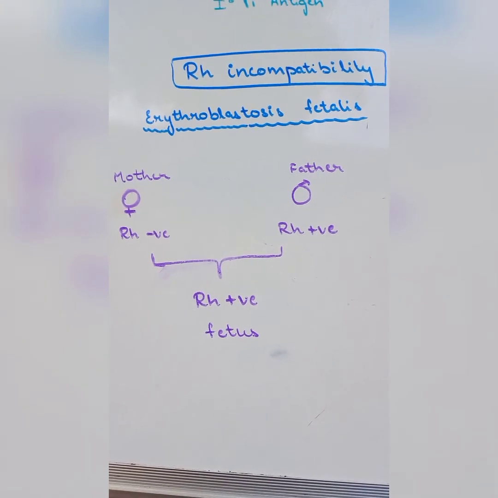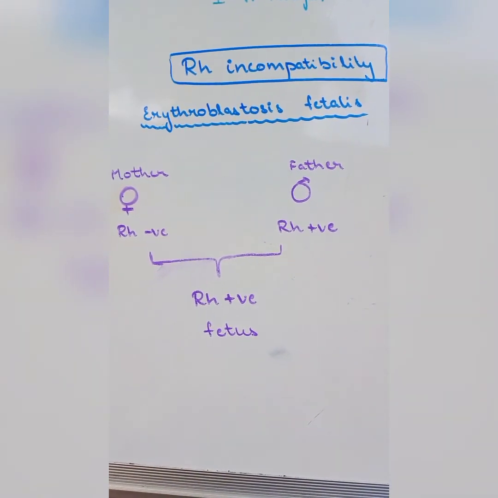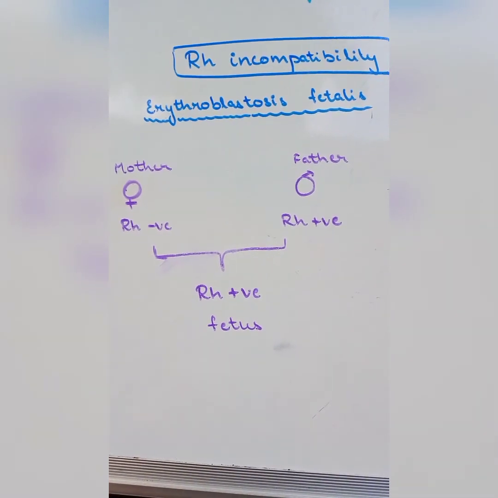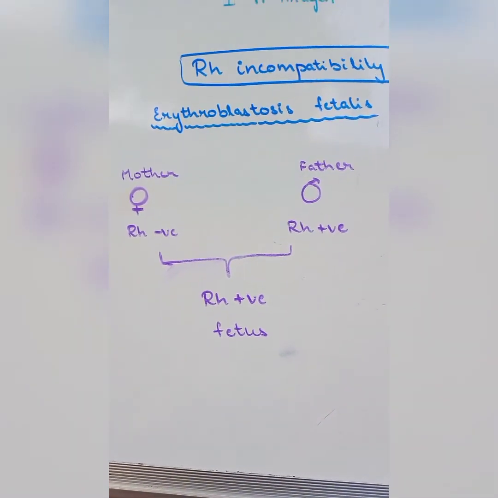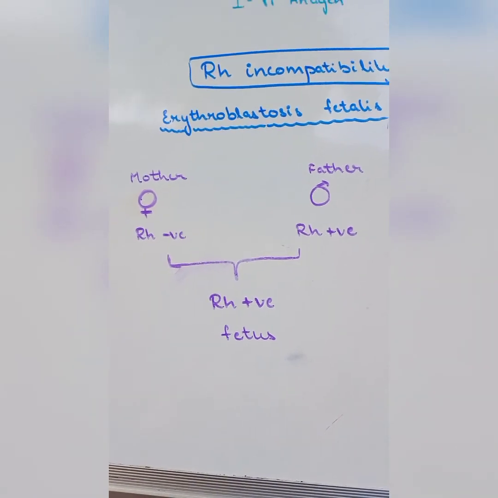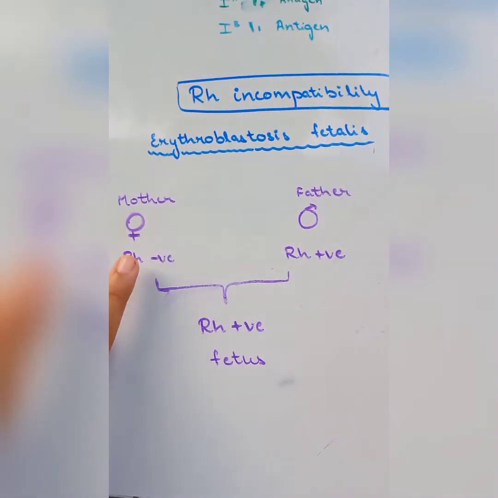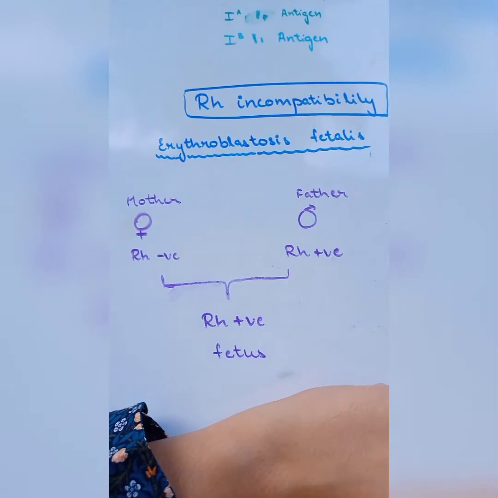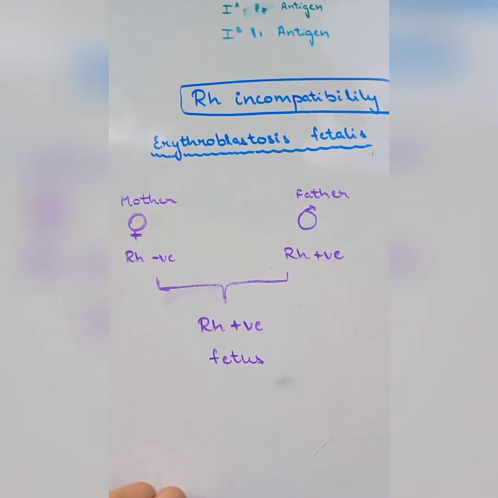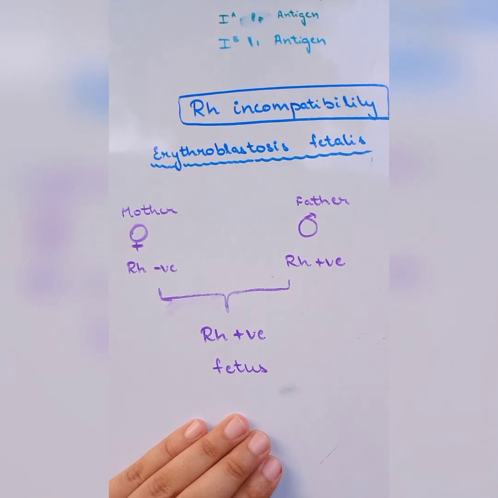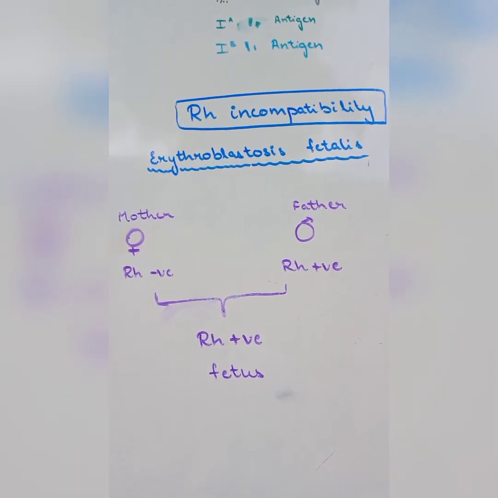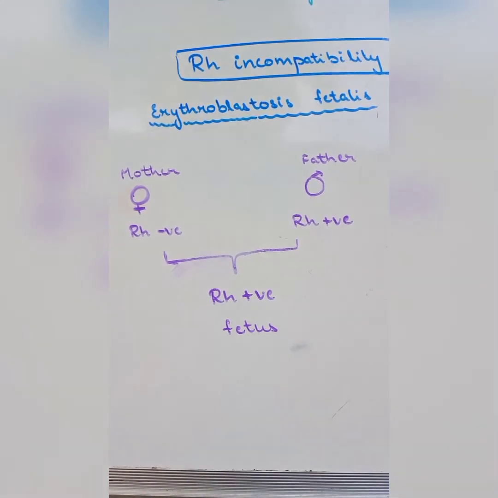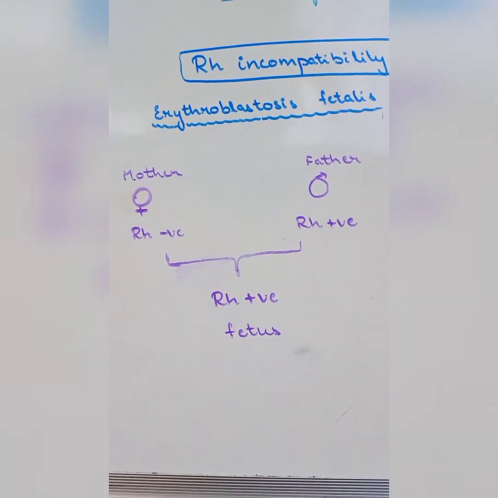Now there is one more concept, that is erythroblastosis fetalis, Rh incompatibility. Here, when the female is Rh negative while the male is Rh positive, in that case the fetus turns out to be Rh positive blood group. The Rh positive fetus grows in the womb of the Rh negative mother.